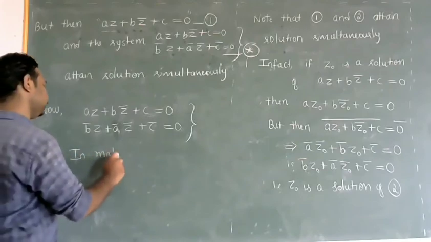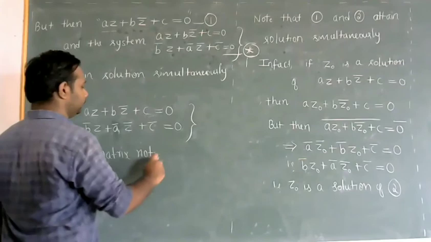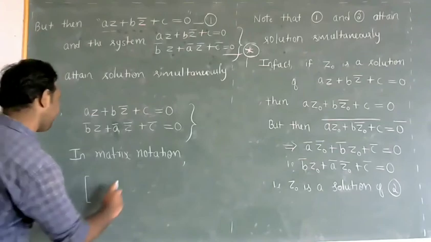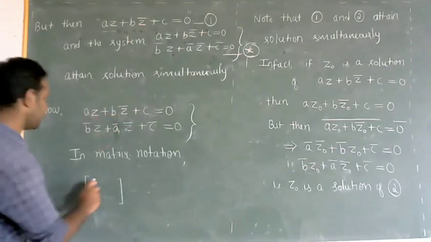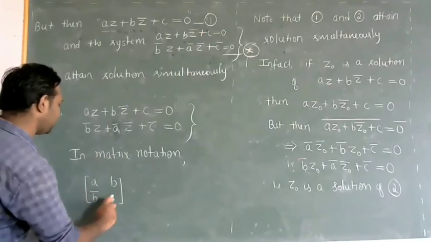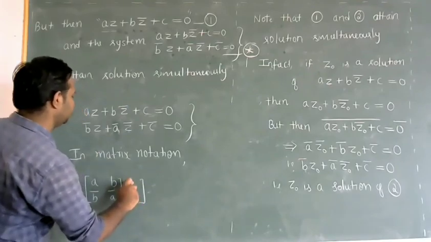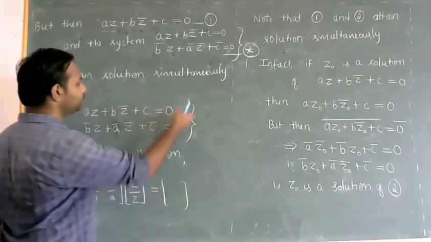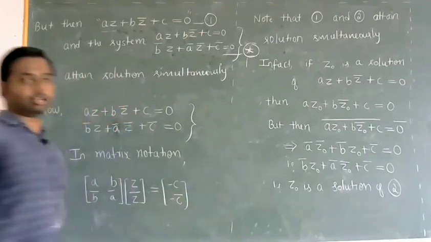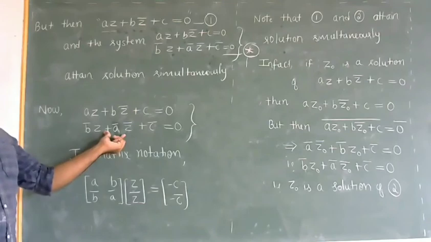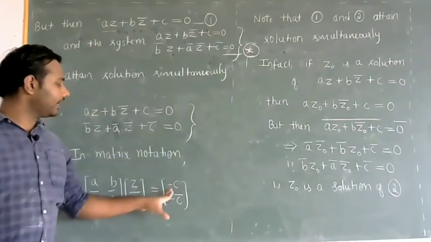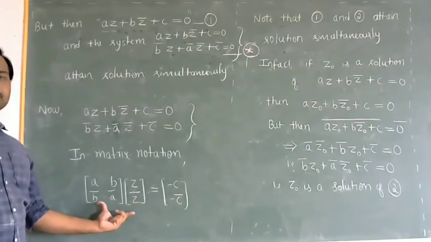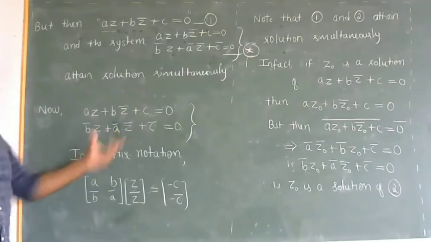In matrix notation, the system can be expressed as: the matrix A, B, B bar, A bar, into Z, Z bar, equals, taking these terms to the right side, minus C, minus C bar. If you multiply these two, you will get the left hand side, which will be equal to the right hand side, minus C, minus C bar. If you simplify this matrix equation, you will get the same system of equations.